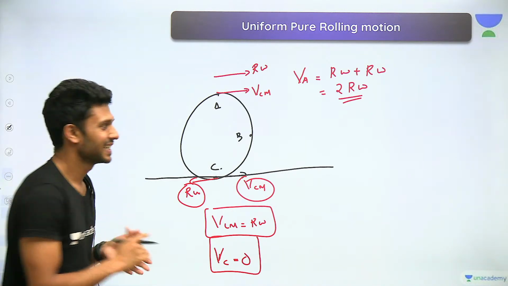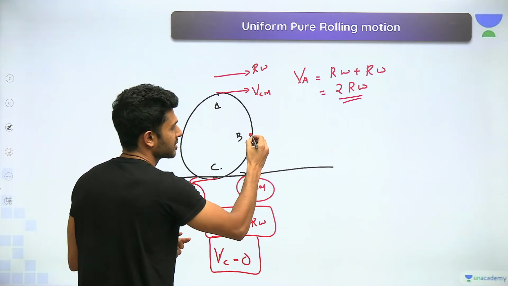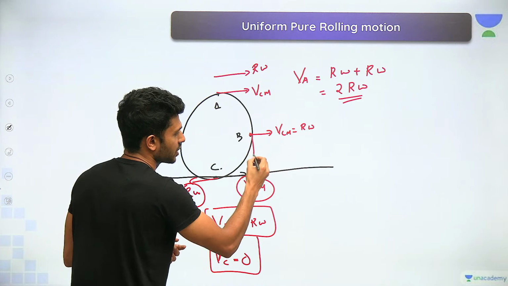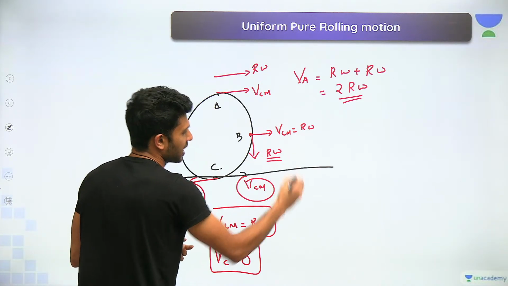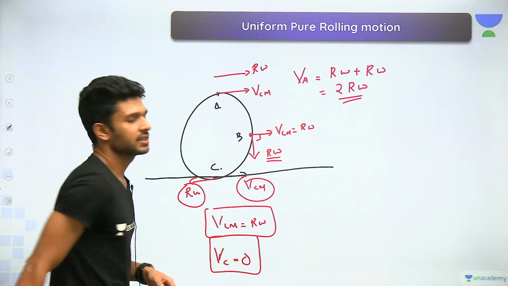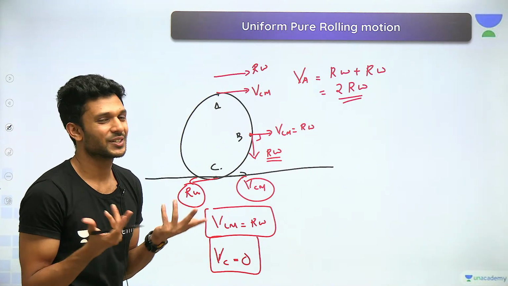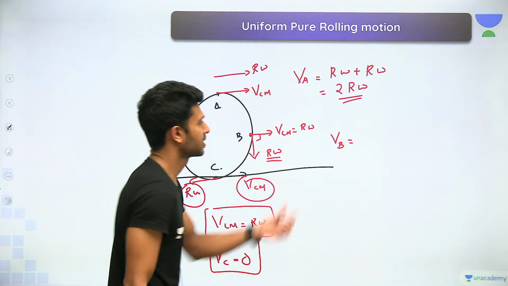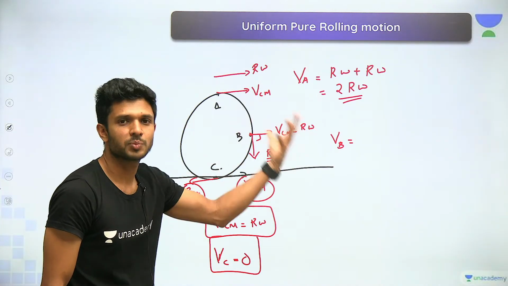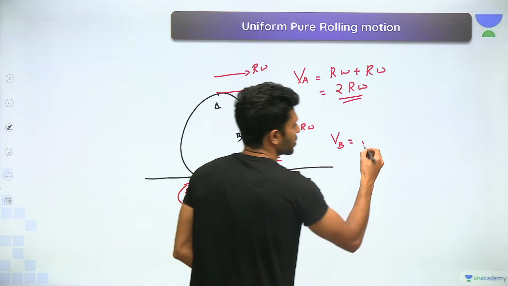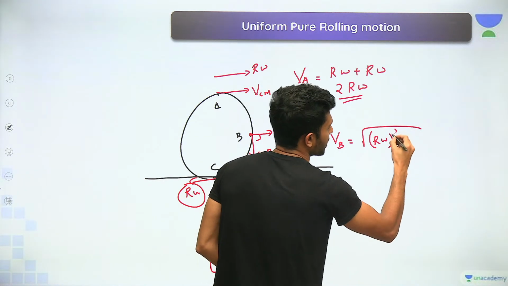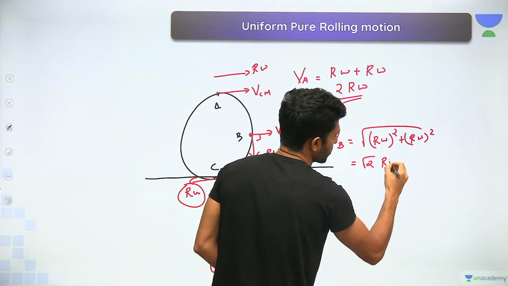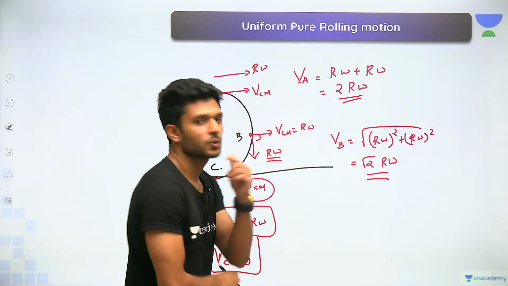Understood? Okay? At the point B, mark the velocities. Yes, the velocity of the center of mass, which will be equal to R omega. Because of rotation, one more velocity will be there, R omega. Two vectors perpendicular to each other. What is the answer? How to find the net velocity at the point B? Two vectors, root of a square plus b square, because they are perpendicular. So this is root of R omega the whole square plus R omega the whole square. This is root 2 R omega. Please don't ask, sir, where did root 2 come from.